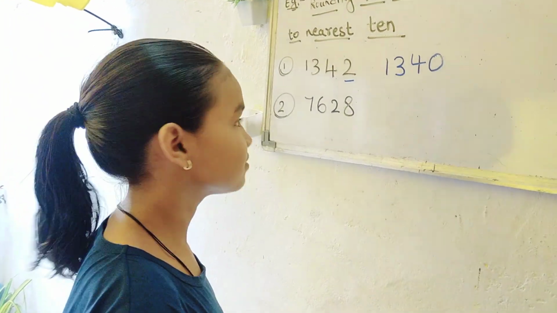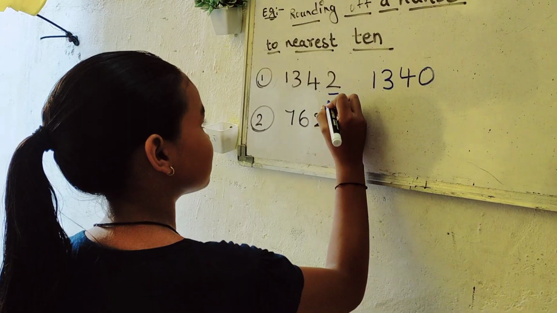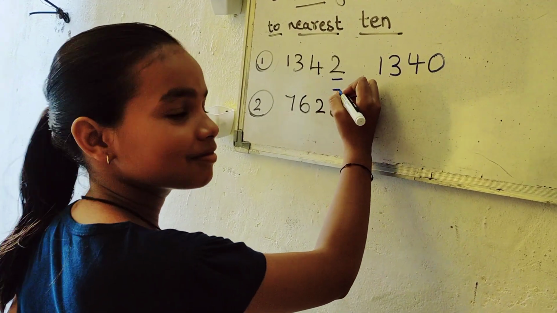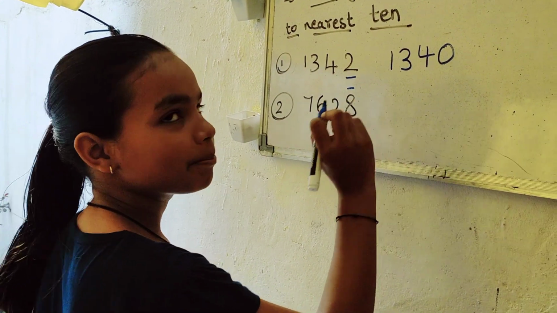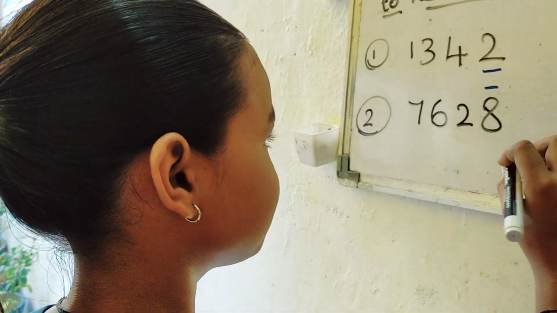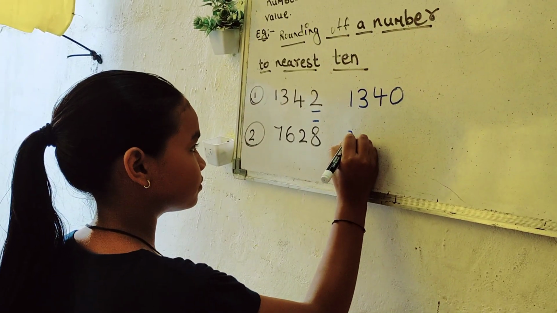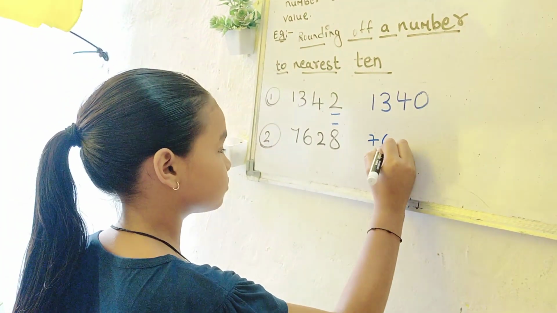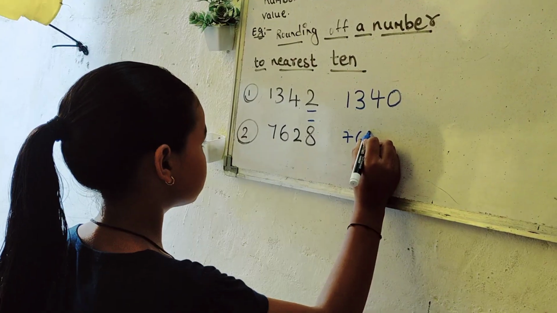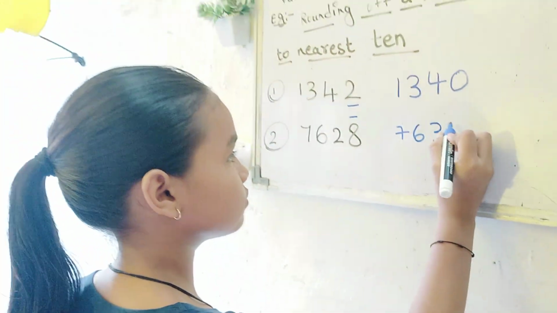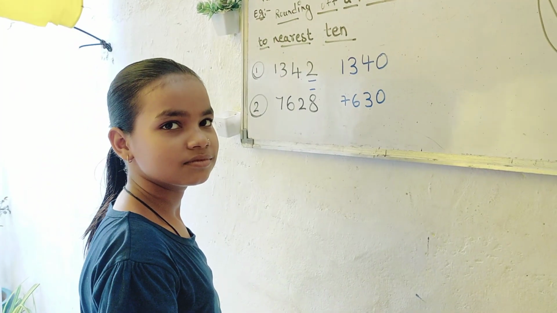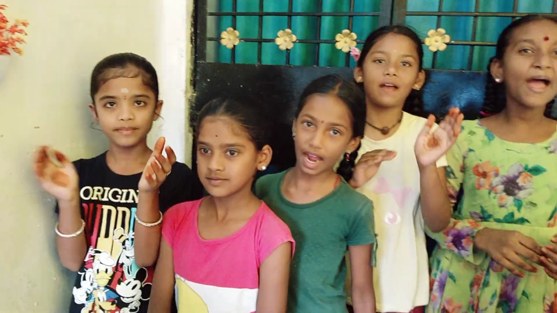Okay, the next number. So what will you do? This one. Will you round up or round down? Round up, because it is 8 at the ones place. So round up. 7,000, see there, 600. You have to add 1 here. When you round up, you have to add 1 to this. So this will become 3 and 0. Very good. Keep it up, Khushi. Okay? Understood, kids? Like this.